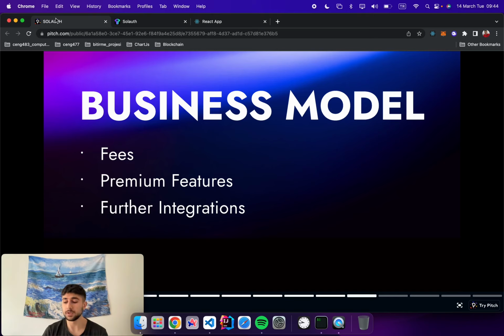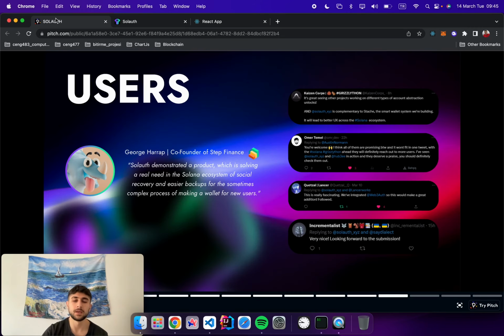And as a business model, the first revenue source of Solauth will be the fees for creating an account and assigning wardens. Also, we are going to offer premium features for customizing profiles, and furthermore, we are planning to have a subscription plan for applications using our authentication system. Here are some comments and reviews from possible future customers of Solauth.